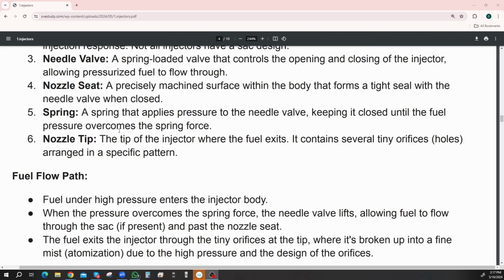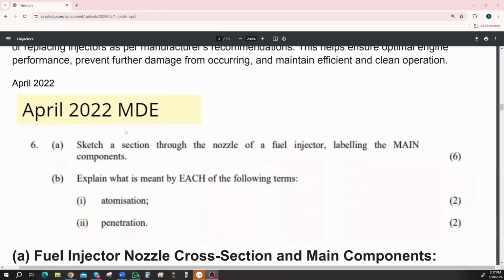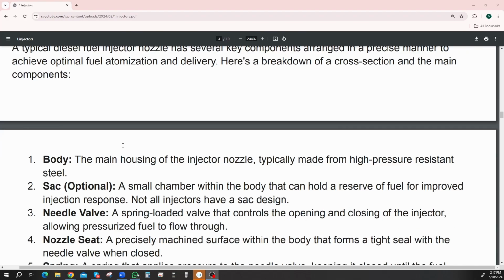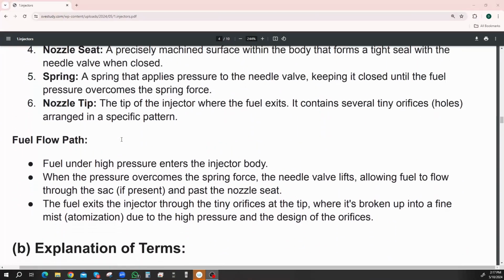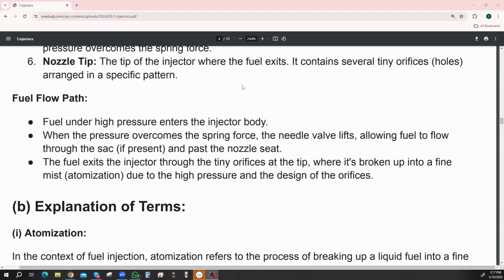All right, fuel flow path. Because we're doing a diagram, we're explaining a diagram here. We're going to explain how the fuel goes through the injector. Fuel under high pressure enters the injector's body. When the pressure overcomes the spring force, the needle valve lifts, allowing fuel to flow through the sac, if it has one, and past the nozzle seat.